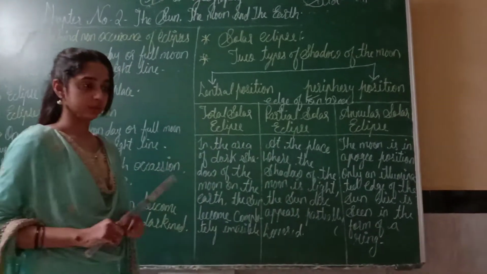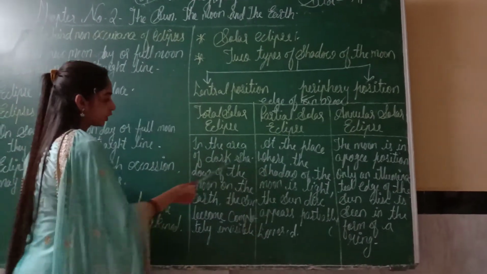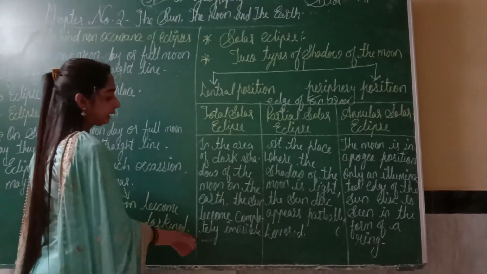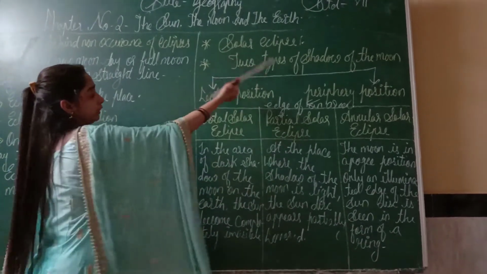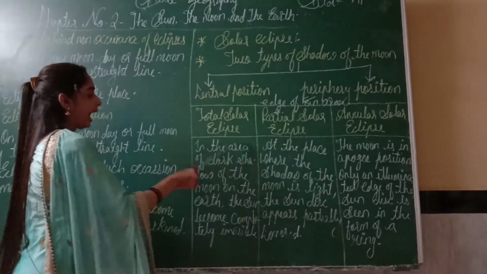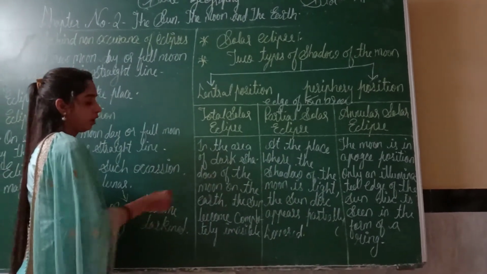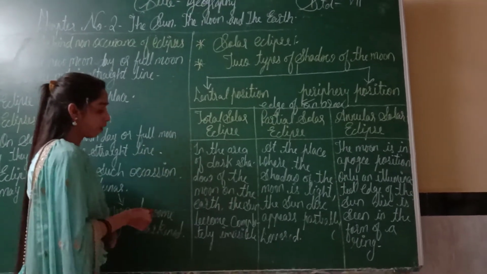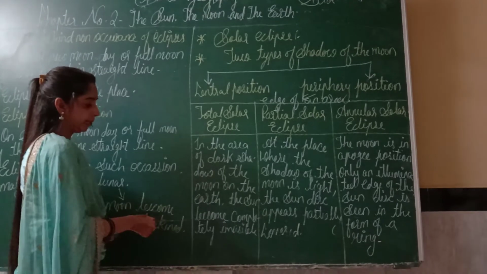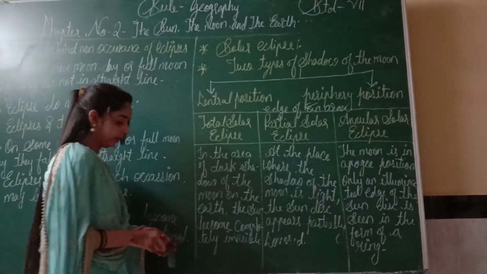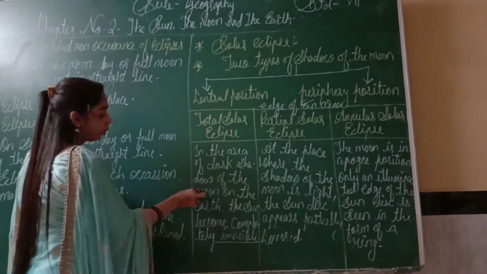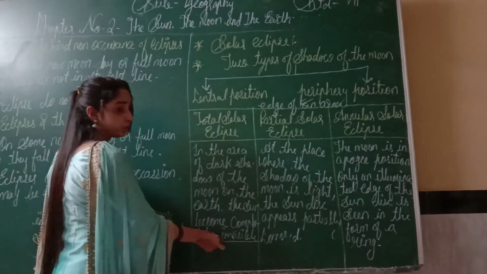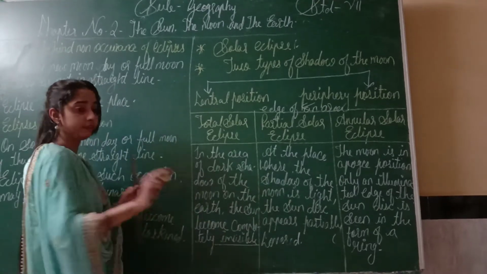What is total solar eclipse? In the area of dark shadow of the moon on the earth, the sun becomes completely invisible. As we saw in the solar eclipse image, the dark shadow of the moon falls on the earth. Because of the moon's shadow on the earth, we are not able to see the sun. The sun is totally invisible.